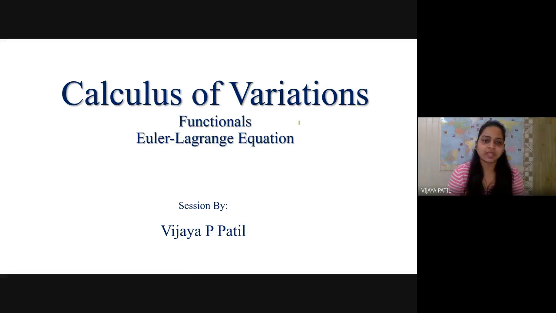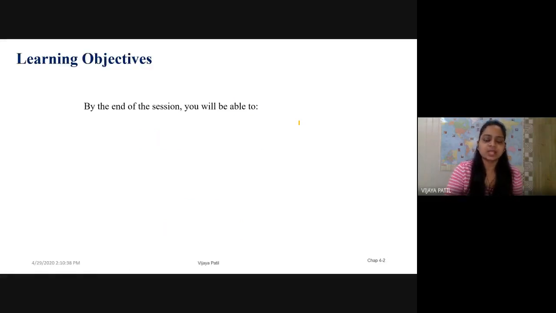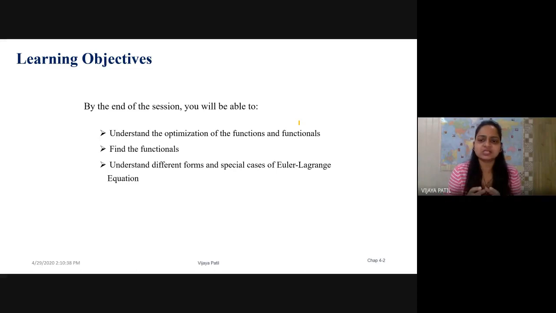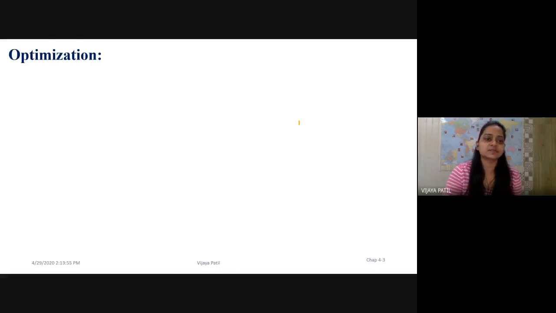Hello everyone. Let us go for the calculus of variations to know more about functionals and the Euler-Lagrange equation. At the end of this session, you'll understand the optimization of functions and functionals, find the functionals using the integral, then understand different forms and special cases of Euler's Lagrange equation and find the extremals of the given functionals.